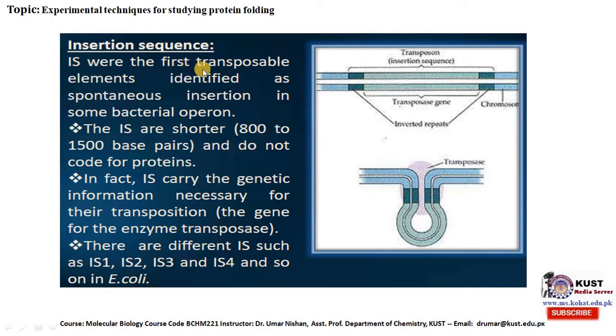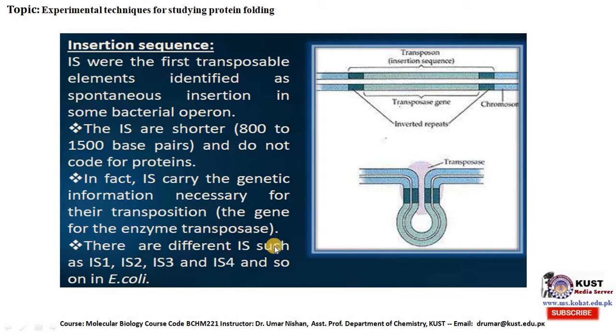IS were the first transposable elements identified, as spontaneous insertions in some bacterial operons. The IS are short, 800 to 1500 base pairs, and do not code for proteins other than their own. In fact, IS carry the genetic information necessary for their transposition, the gene for the enzyme transposase.